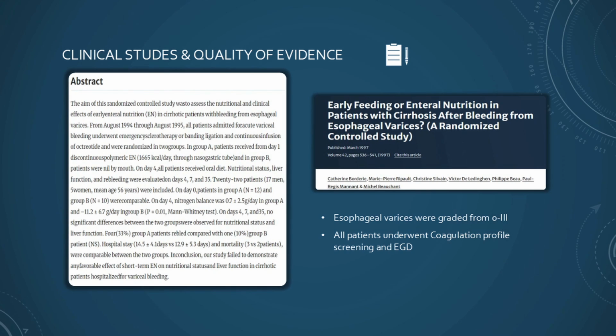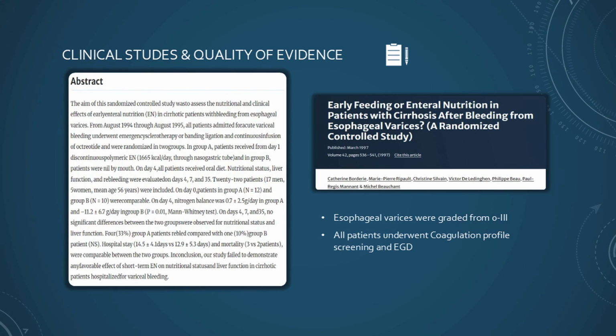And it talks about the risk. So it was to describe the risk of variceal bleeding due to NG tube insertion following recent esophageal banding or sclerotherapy. So very small study, only 22 patients had either sclerotherapy or banding for variceal bleeding. They were each assigned to receive either an NG tube or to remain NPO for 3 days. They found that 4 out of the 12 patients in that arm had rebleeding episodes on day 3, 4, and 5, compared to 1 out of 10 in the comparison group, essentially, or the NPO group.